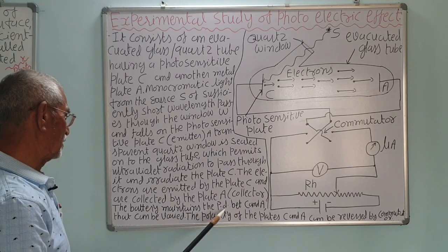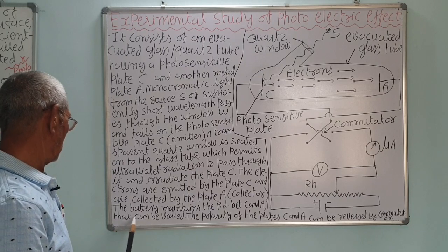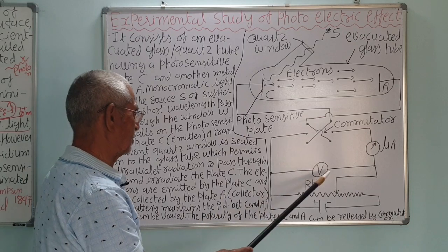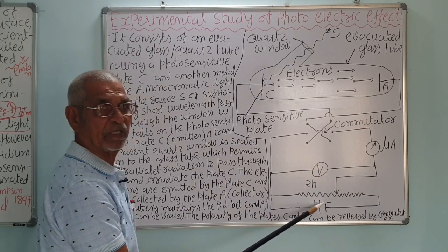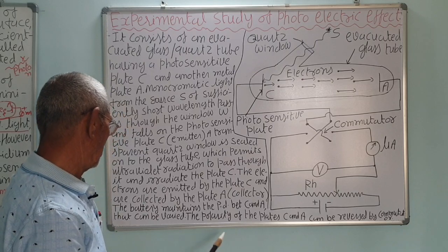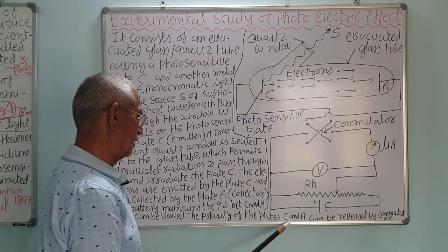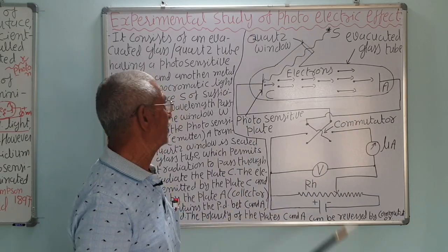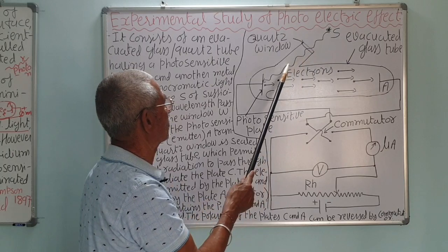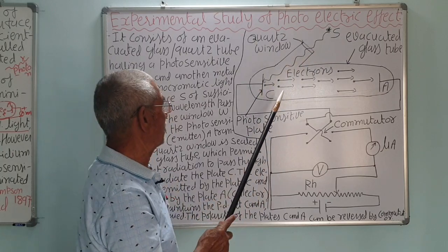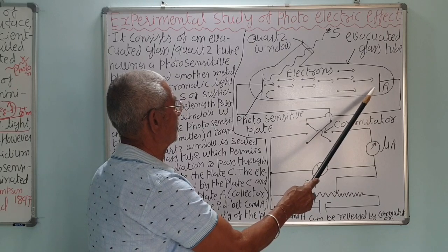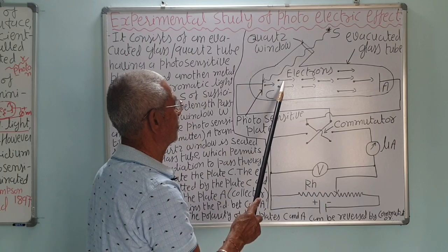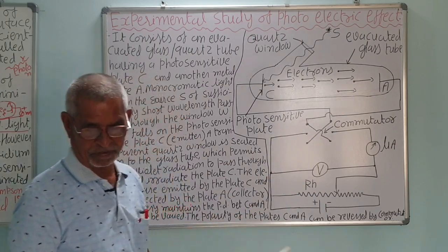The battery maintains the potential difference between the cathode and the anode, and this potential difference can also be varied by a potentiometer. The polarity of these plates C and A can also be reversed. You can make A negative and C positive also. Even if you make it positive, if the photons have sufficient energy, they will liberate the electrons, remember, correct? If it is negative, it will repel, but if the electrons have sufficient energy, they will reach. We will see this later on.